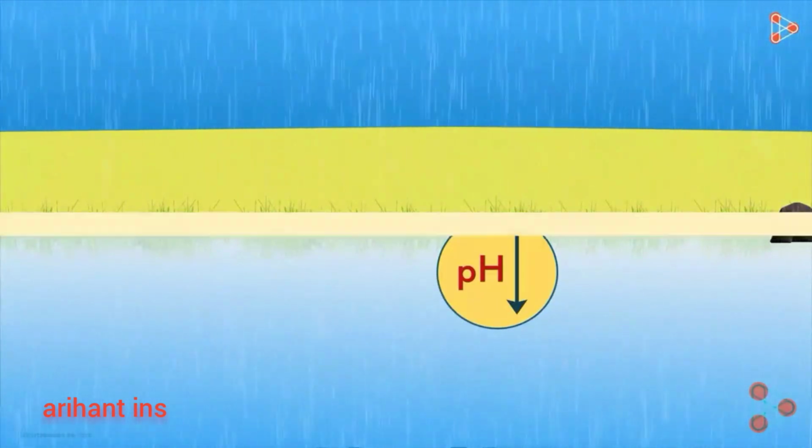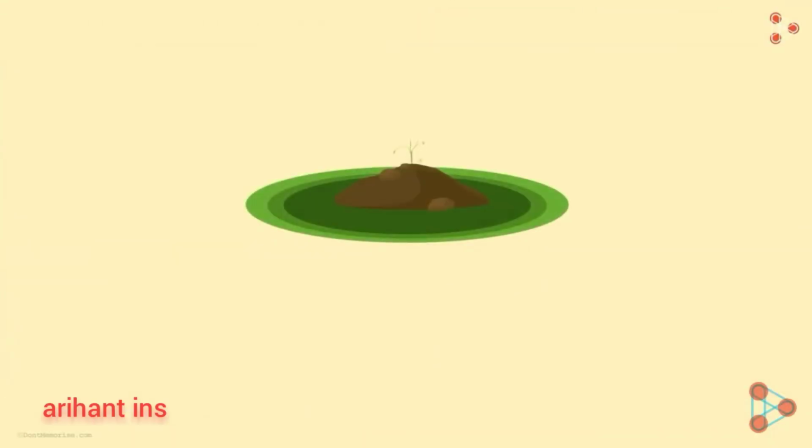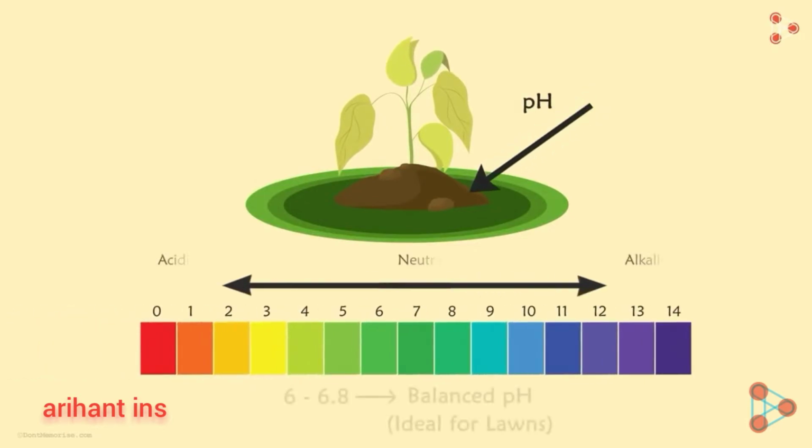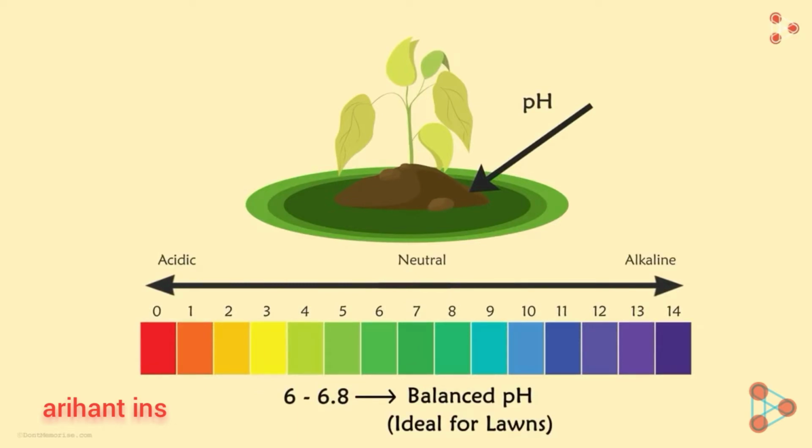What about survival of plants? What's the most important factor for the healthy growth of a plant? Yes, it's the soil. Plants require a specific pH of the soil for healthy growth. Plants cannot grow if the soil is too alkaline or too acidic. So if the soil is too acidic, its pH can be raised by adding lime, which neutralizes the excess acid in the soil. Similarly, if the soil is too alkaline, then its pH can be lowered by adding gypsum or some other substance which can neutralize the excess alkali present in the soil.